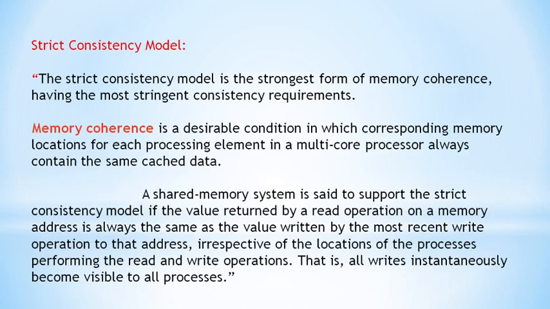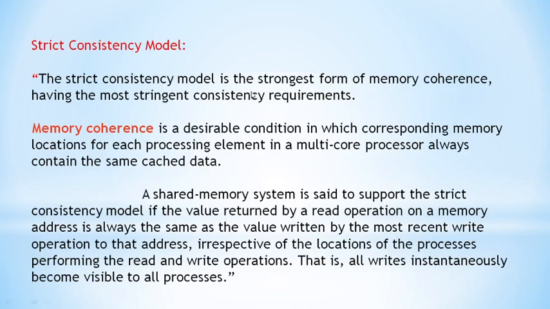If there is a uniprocessor, we will have a memory which is local. But in a distributed system, we will have multi-core processors. All the multi-core processor memories should have the same cached data. That condition is called memory coherence.